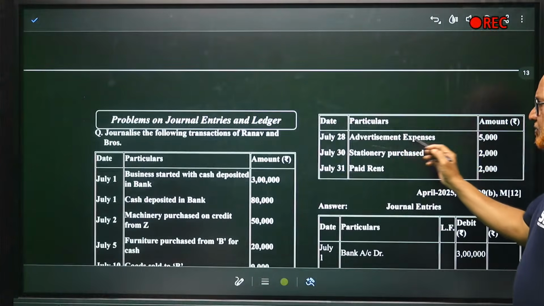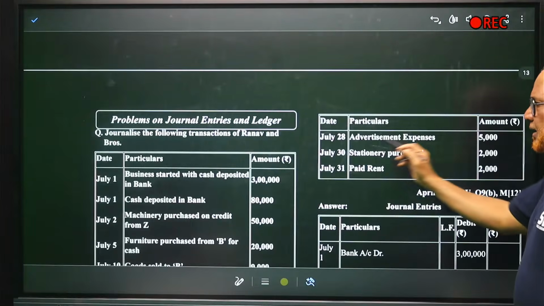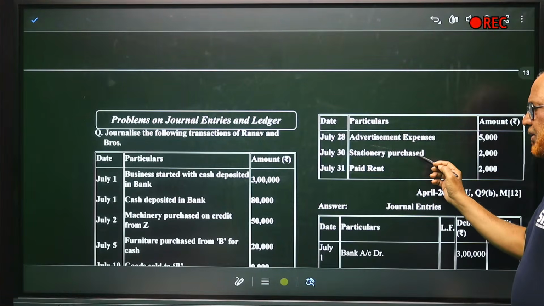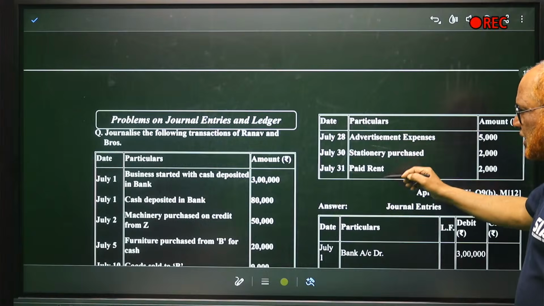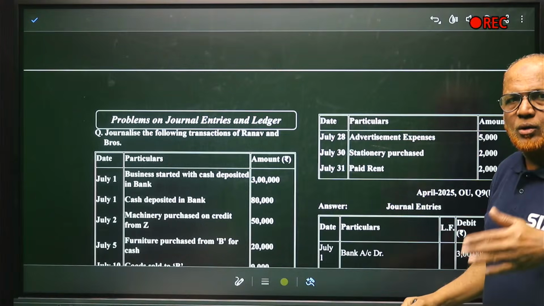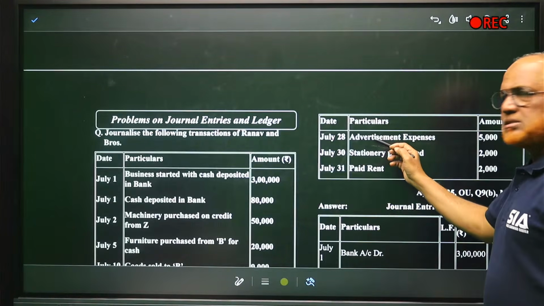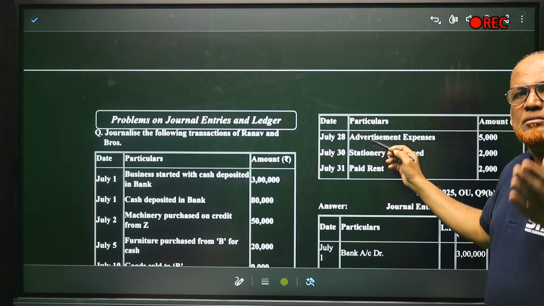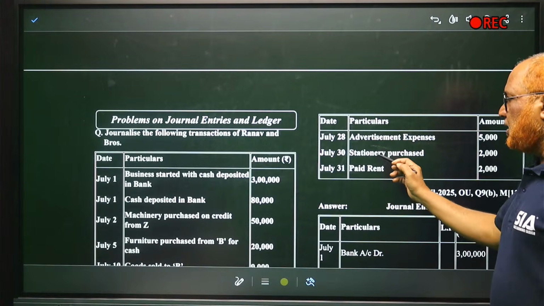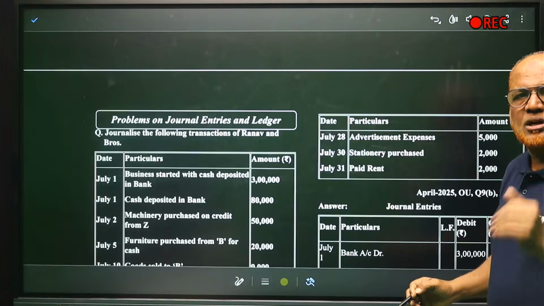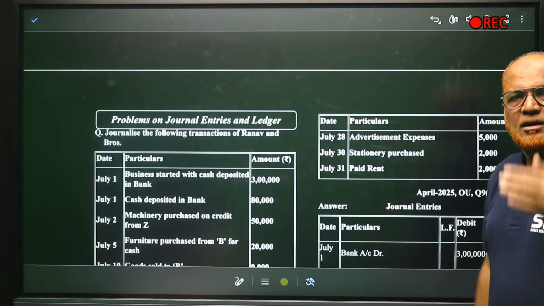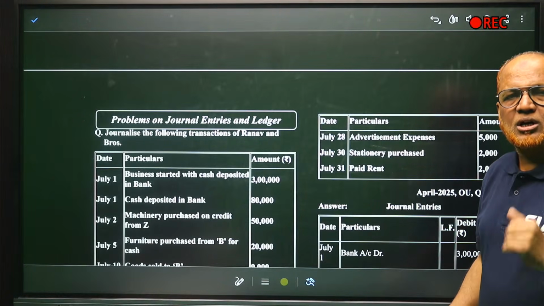28th of July, advertisement expenses. Then 30th of July, stationery purchase. 31st July, paid rent. In all these cases, you can see money is going out. So advertisement expenses account debit, cash account credit. Here stationery purchase, so stationery account debit, cash account credit. Paid rent, rent account debit, cash account credit.